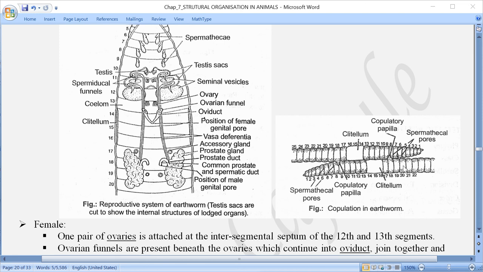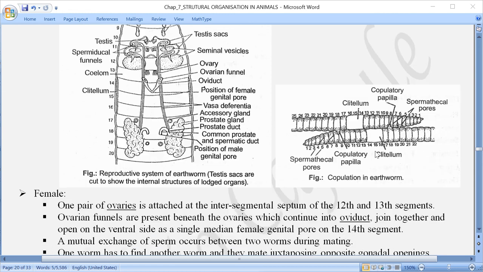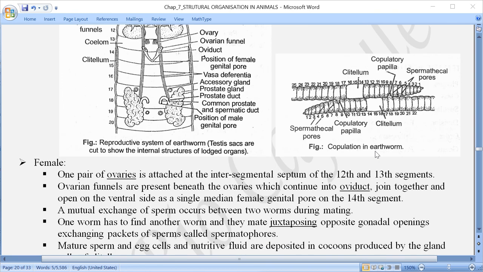So the male gamete is passed from one worm to the other worm. And as a result, both these earthworms cross fertilize each other, means they exchange the gamete between each other. One has to pass into the other, and the other into the first one.